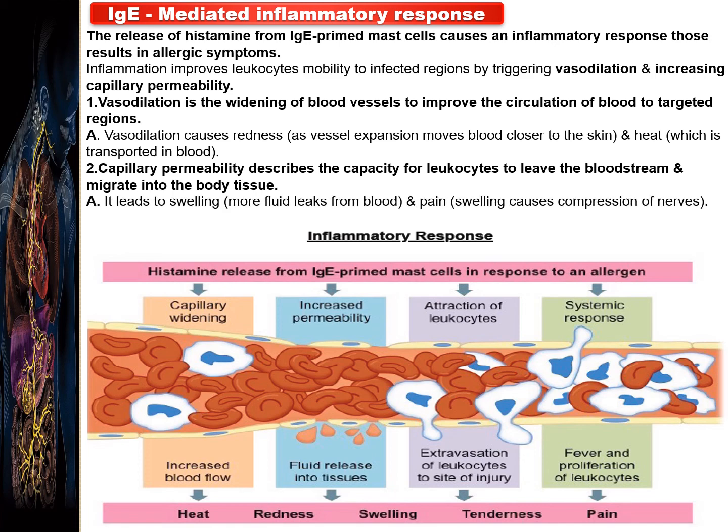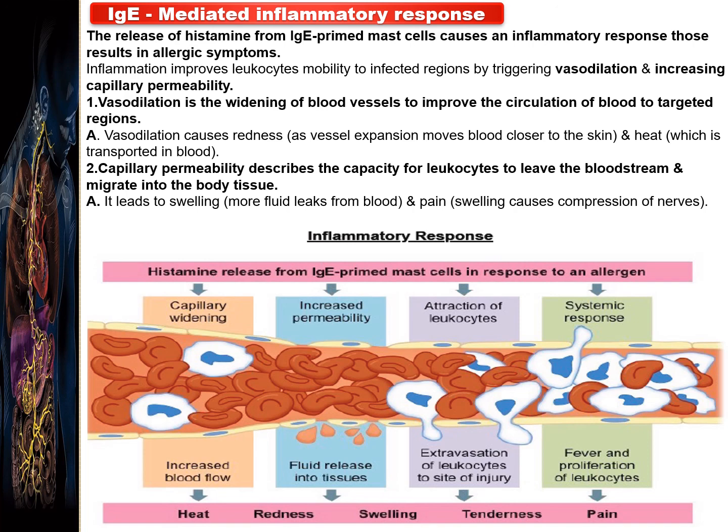It leads to swelling, because more fluid leaks from the blood. And the pain sensation is there because the swelling causes compression of the nerves in that area.